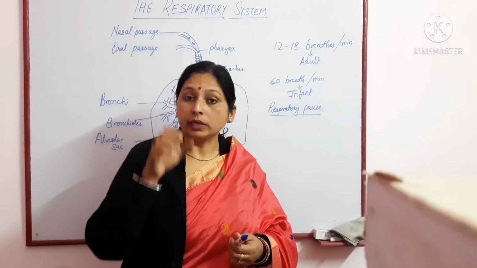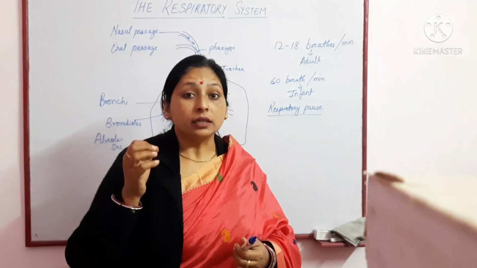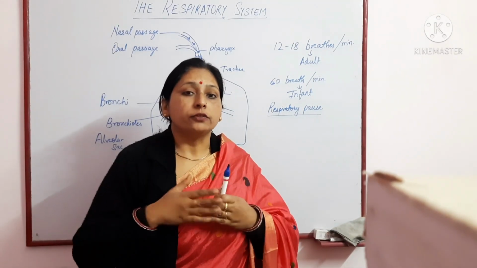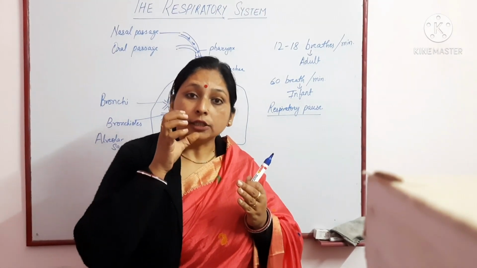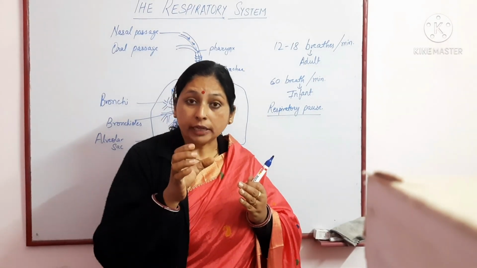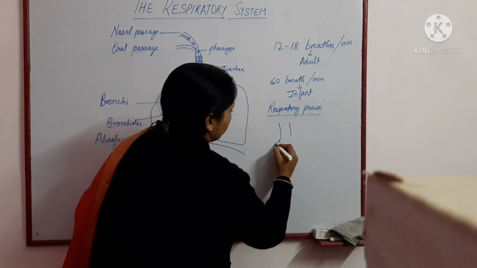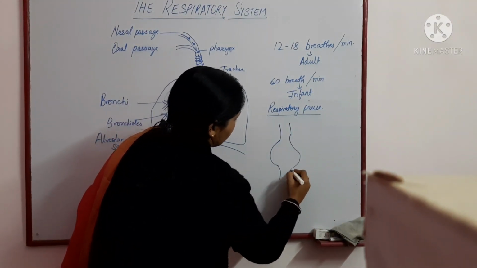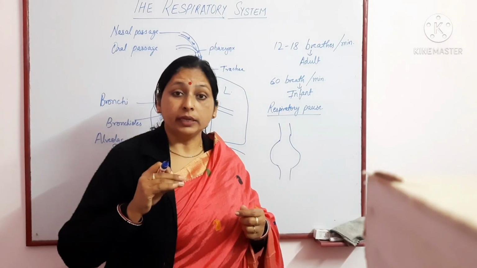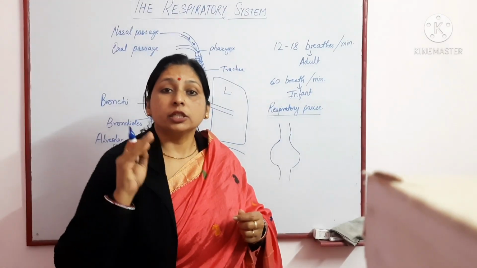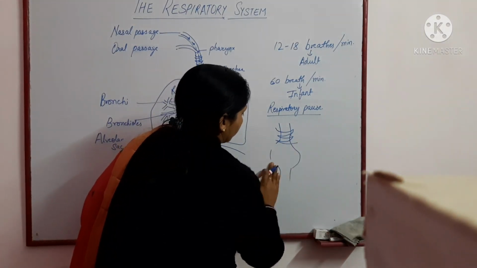Since the tracheal membrane is very thin, if the air rushes in with a high pressure, there may be chances of bursting if that area is not well defined or not well enclosed in a particular shape. Then it may bulge out. Suppose the air enters and the tracheal membrane bulges out like this. Since it is very thin, there may be chances of bursting of this membrane. So the cartilaginous ring provides support.